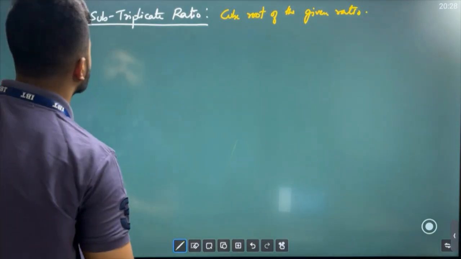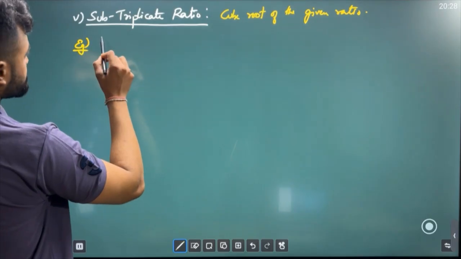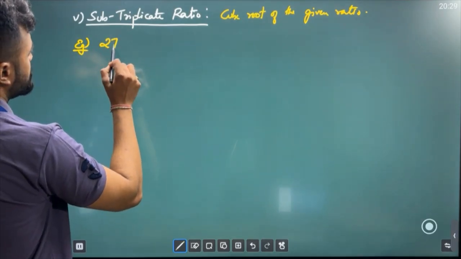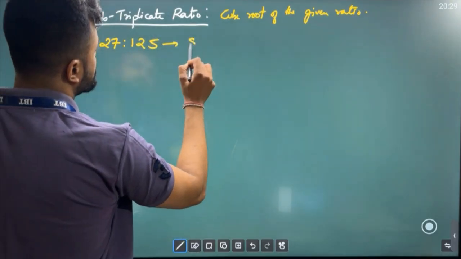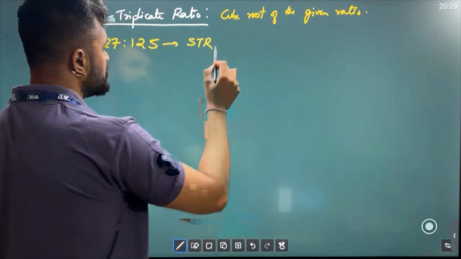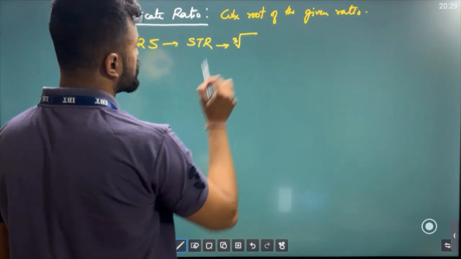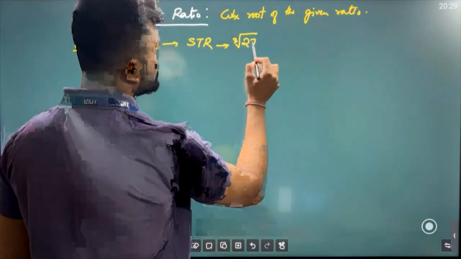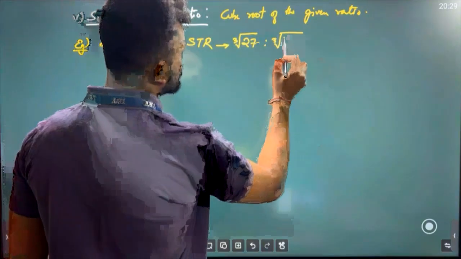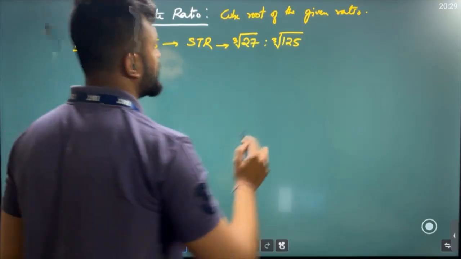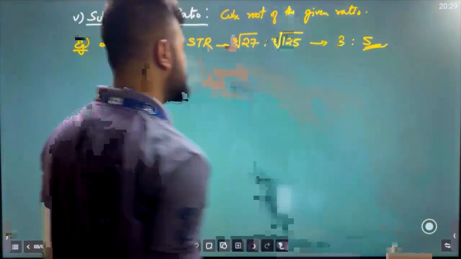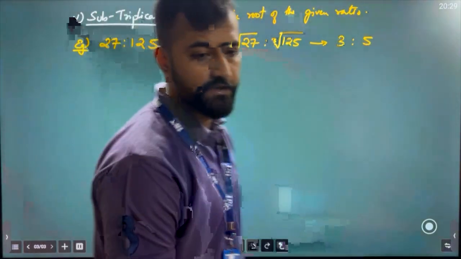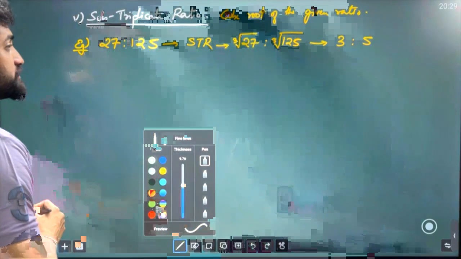Suppose we have the ratio 27:125. So the sub-triplicate ratio will be what, sir? We'll take the cube root. We write it like this, sir: cube root of 27 is to cube root of 125. And if you solve this, you'll be getting 3:5. So this is your sub-triplicate ratio. Any other ratio, sir? Yes, the last ratio is there, my friend.